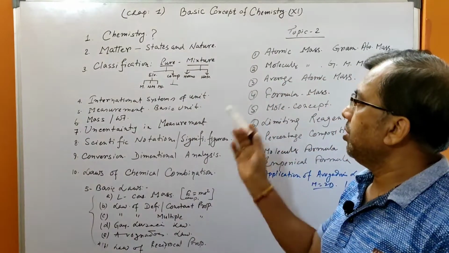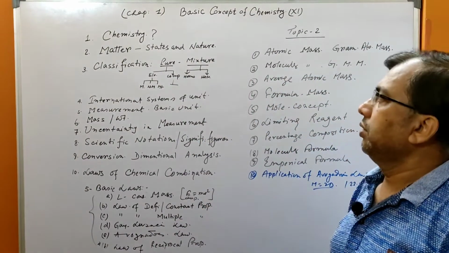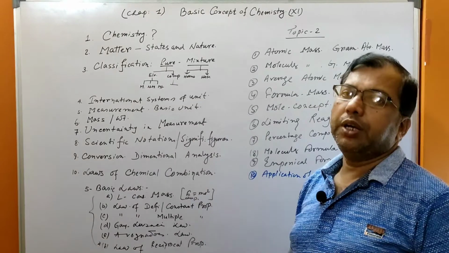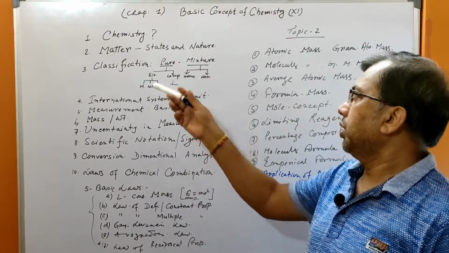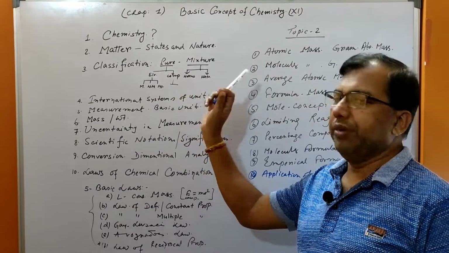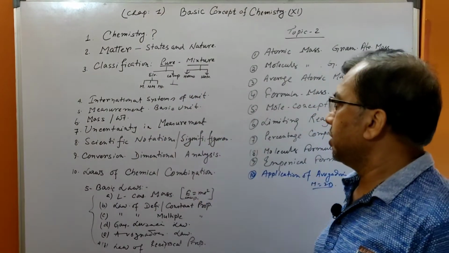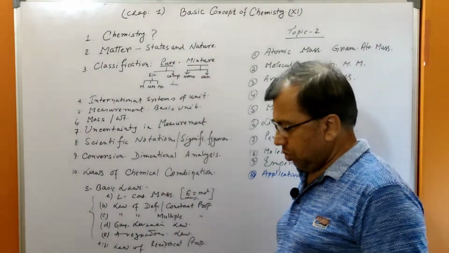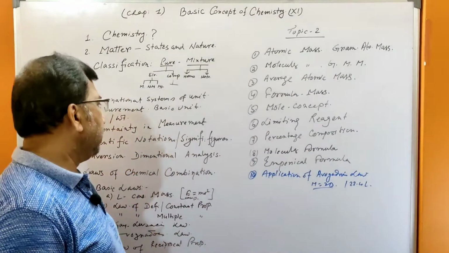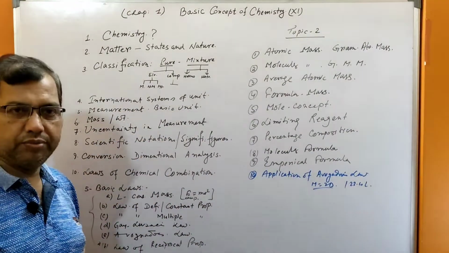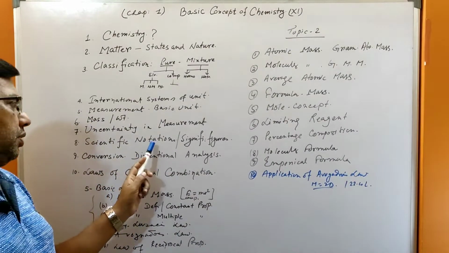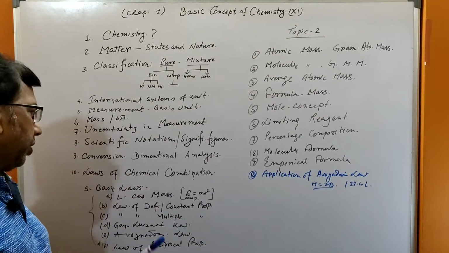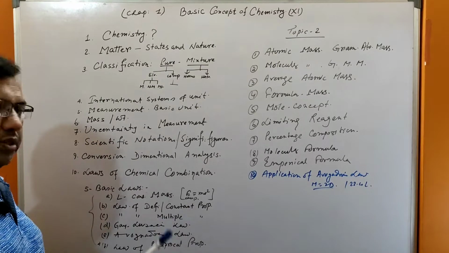What is chemistry? You know the matter, states and nature, classification of matter. Matter is classified according to its physical and chemical properties. I will discuss later: pure substances, mixtures, solid, liquid, gas, element, and so on. International system of units, the measurements, the basic units of measurement, and also mass and weight, what is the relation, and uncertainty in measurement is very important, scientific notation, significant figures, conversions, dimensional analysis, laws of chemical combination, very important.